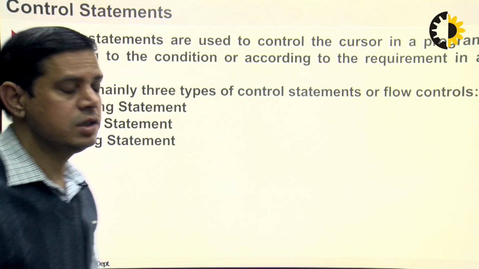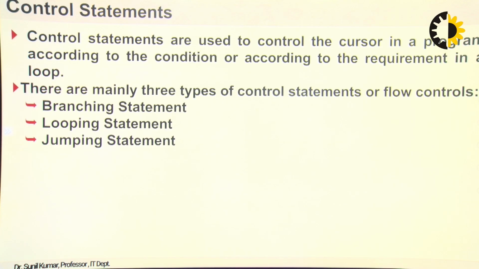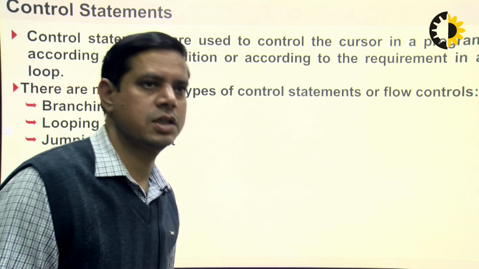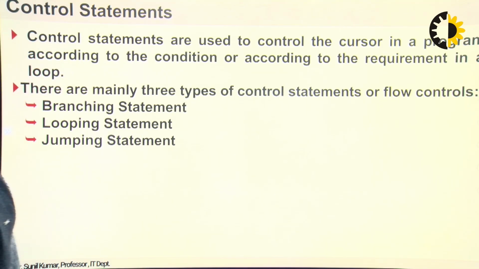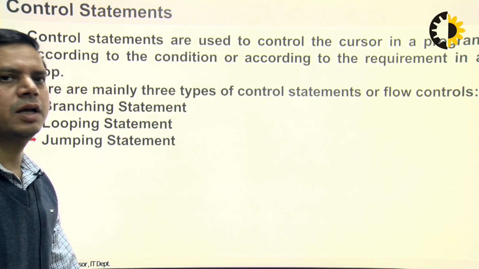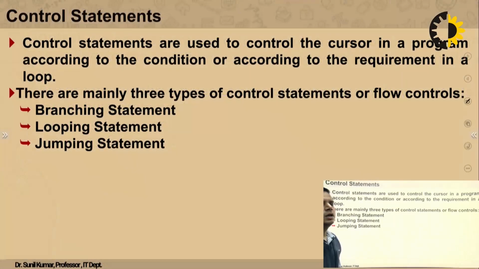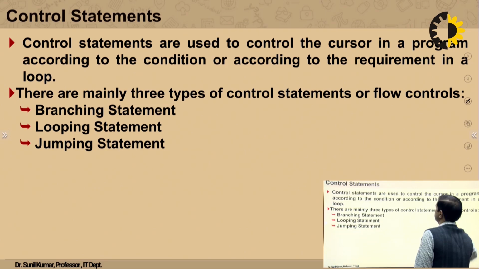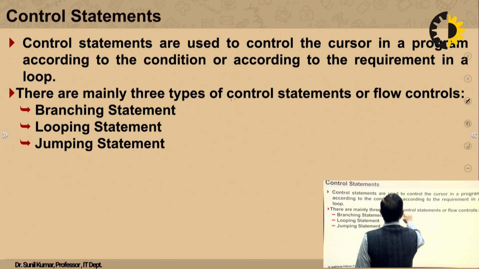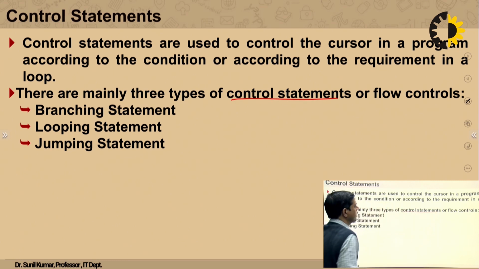Today I am going to discuss branching statements. And what is a branching statement? These are the control statements that are used to control the cursor in a program, according to the given condition and the requirement when we are applying some loop. Basically, there are three categories of control statements, or you can say flow controls.